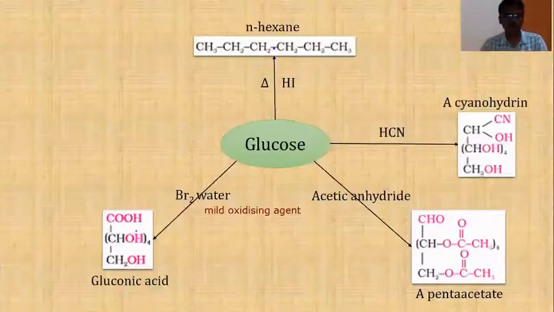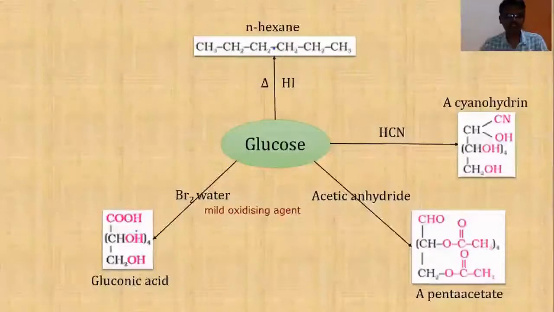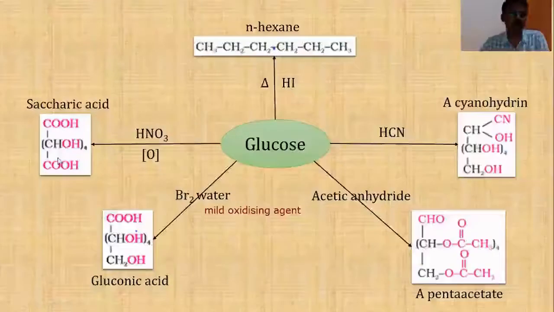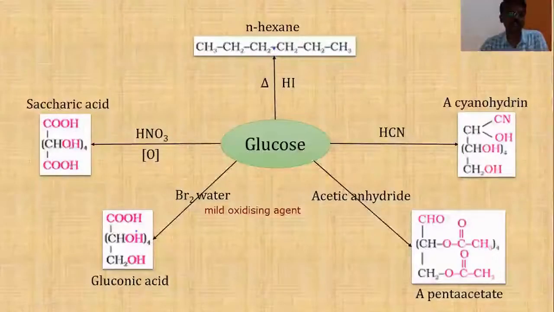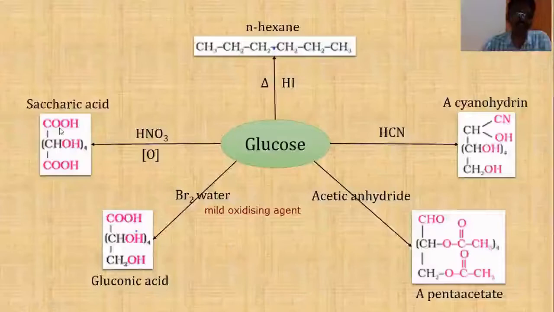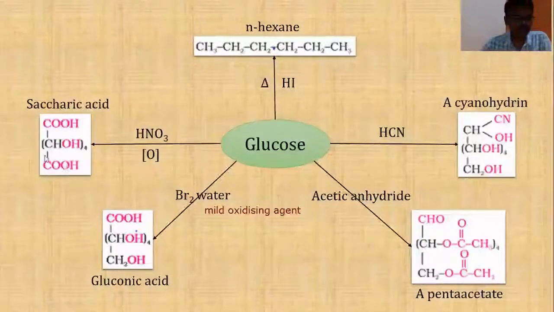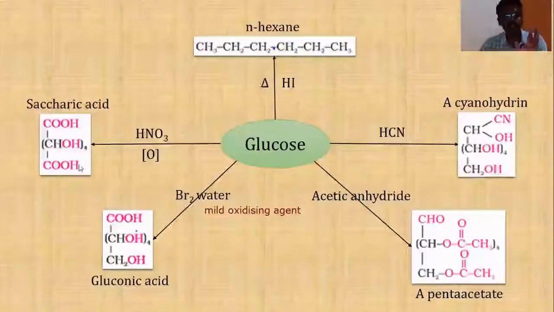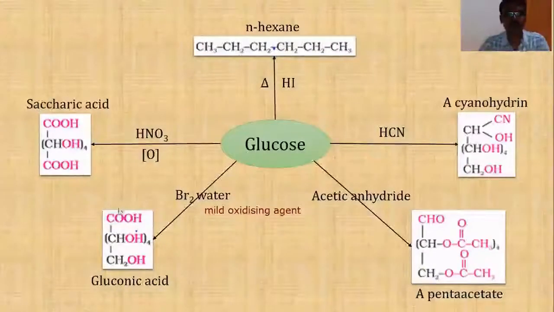Now, one more important reaction is the reaction with a strong oxidizing agent like nitric acid. When glucose is treated with a strong oxidizing agent like nitric acid, it gives a dicarboxylic acid, that is saccharic acid. Now students, this COOH we can understand. This is obtained from the oxidation of the CHO group. From where is the other COOH obtained? This has to be obtained by the oxidation of an alcoholic group, isn't it? And generally we get carboxylic acid groups only from primary alcoholic groups, right?